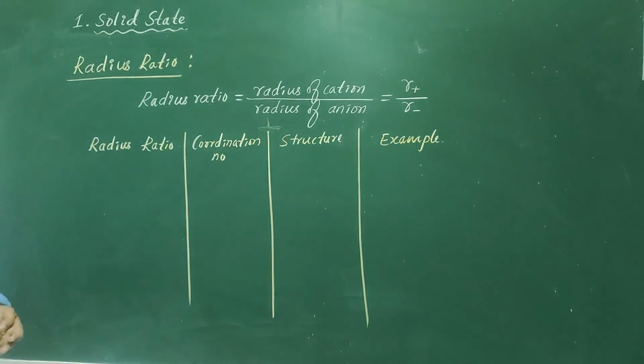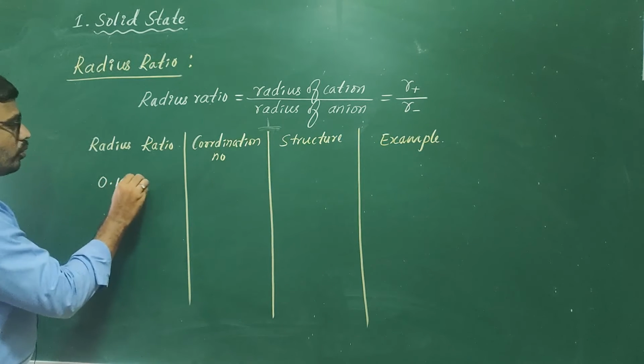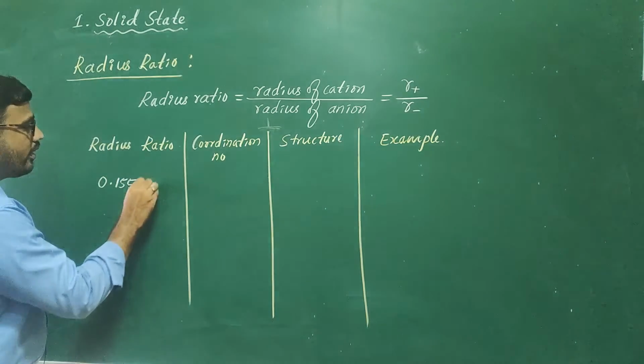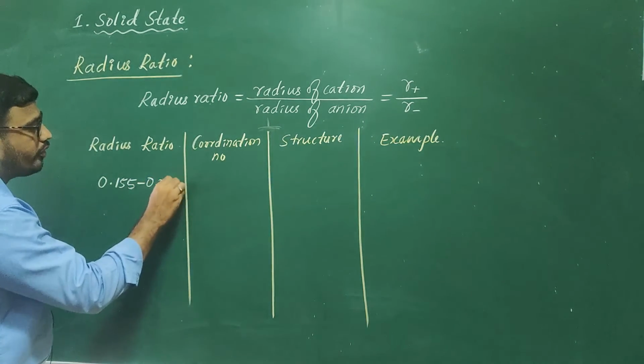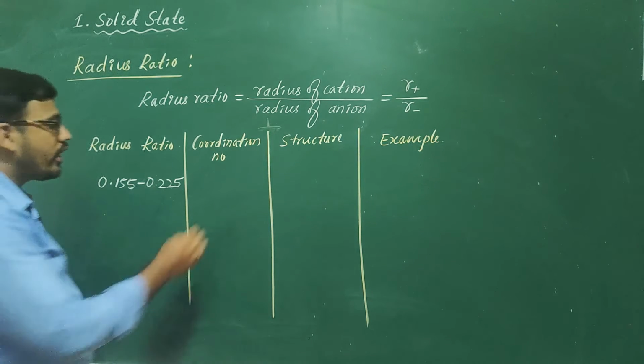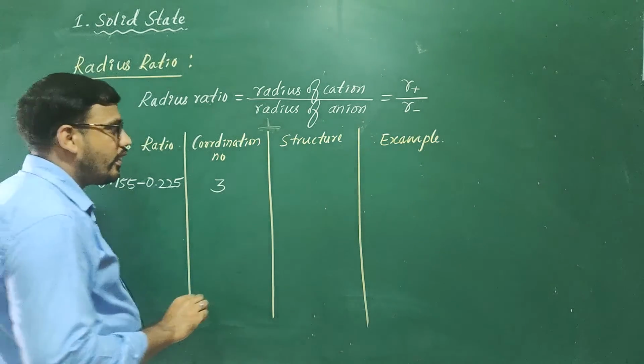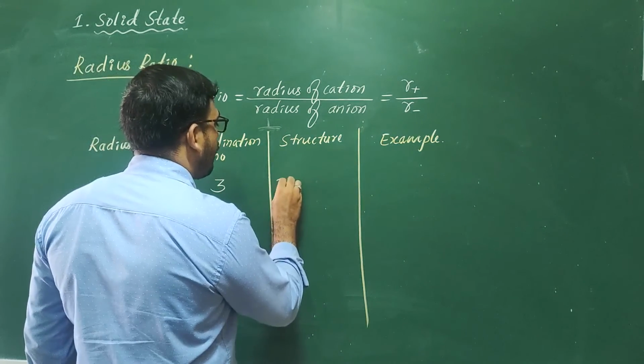Suppose the radius ratio is in the range of 0.155 to 0.225, then the coordination number will be 3. Structure is triangular planar.